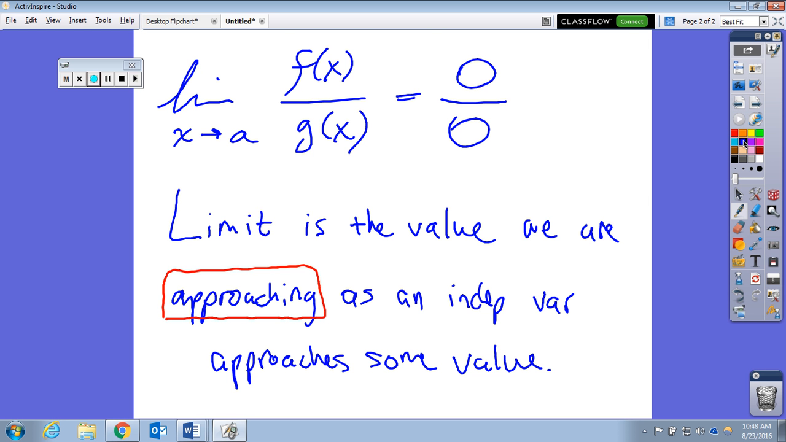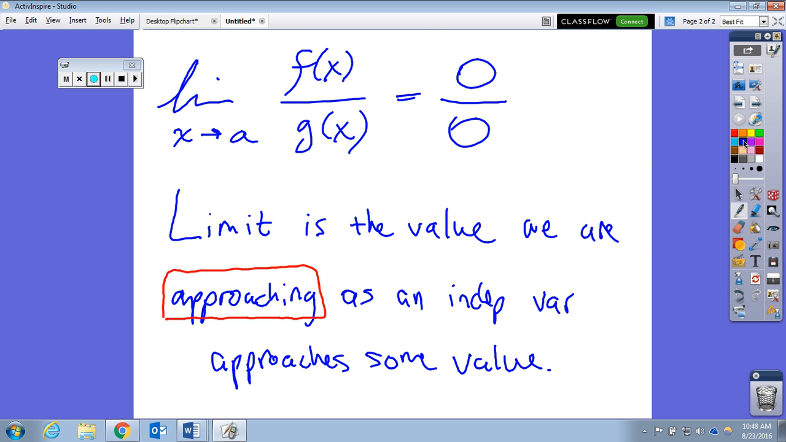We have an issue here where, let's understand this first. What we are approaching, we may never actually get there, but it could be what you are approaching. Even though a value does not exist at that point in time, a limit could exist.